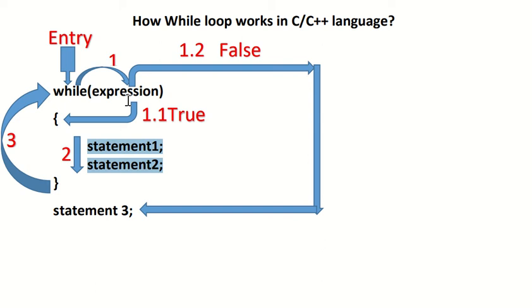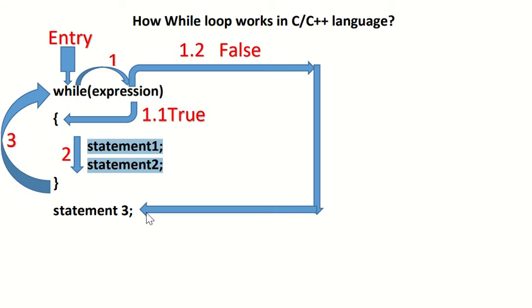Okay, but if condition is false, then what you have to do? If condition is false, that is 1.2, then you have to come out from this while loop, that means after this bracket, that is statement number 3. So directly you have to jump to statement number 3 and start executing from there. Okay, if condition is false.